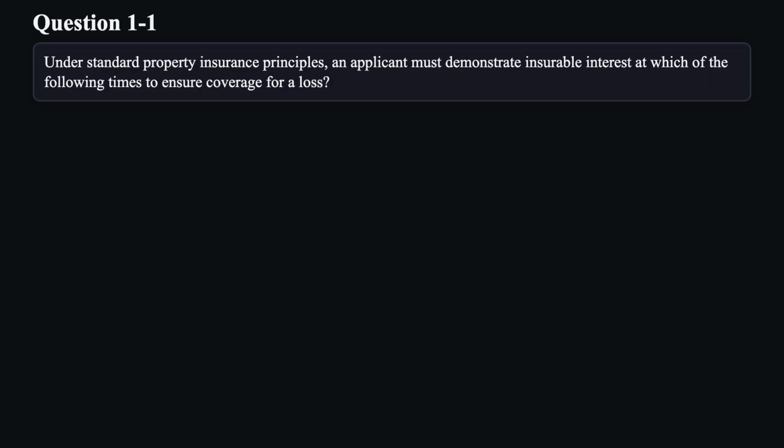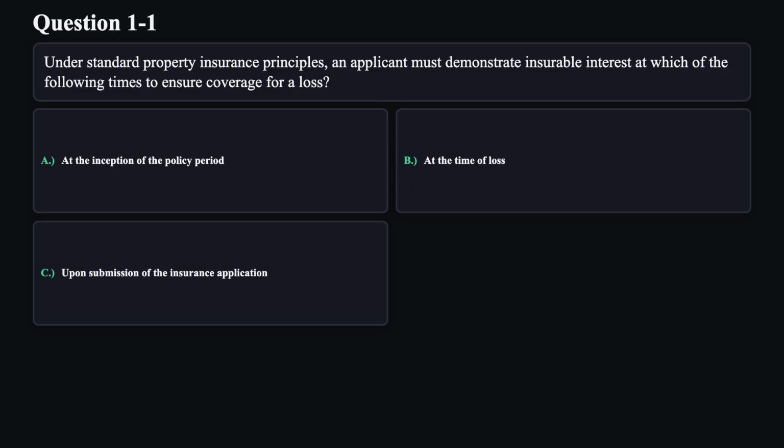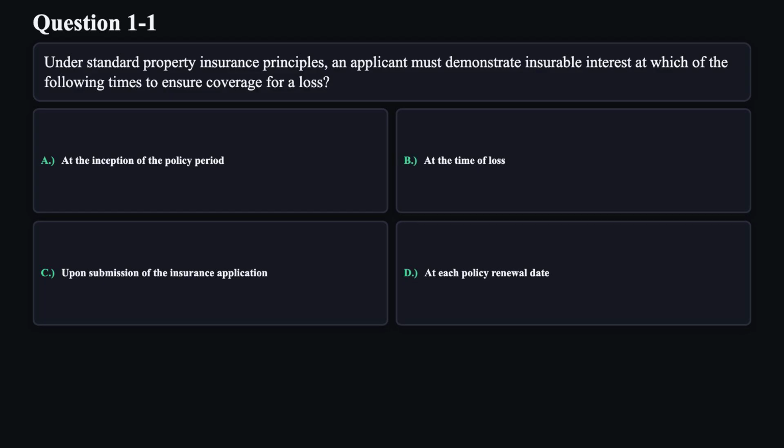Under standard property insurance principles, an applicant must demonstrate insurable interest at which of the following times to ensure coverage for a loss? A. At the inception of the policy period. B. At the time of loss. C. Upon submission of the insurance application. D. At each policy renewal date.